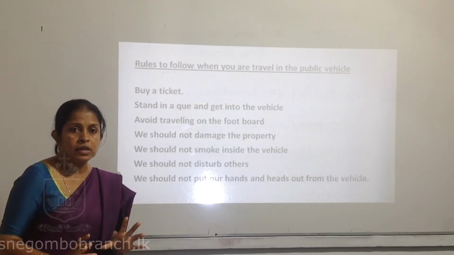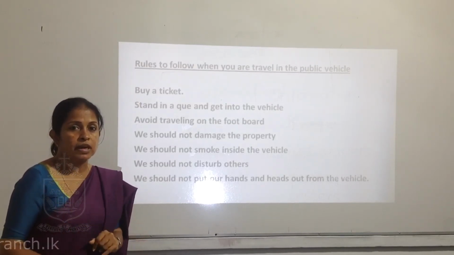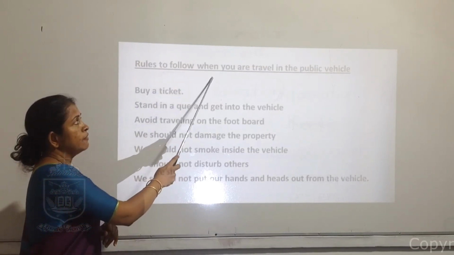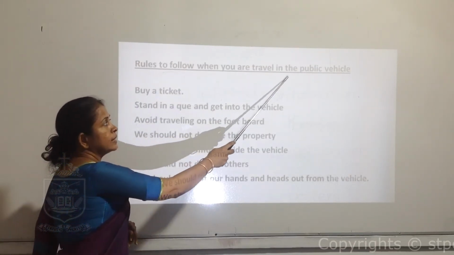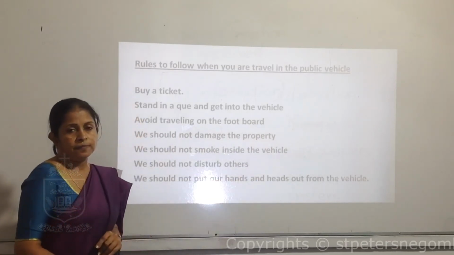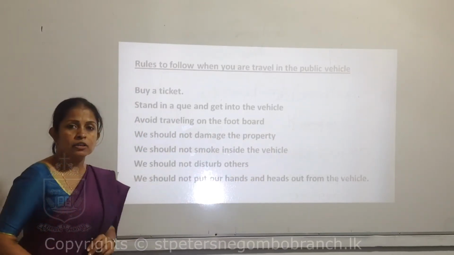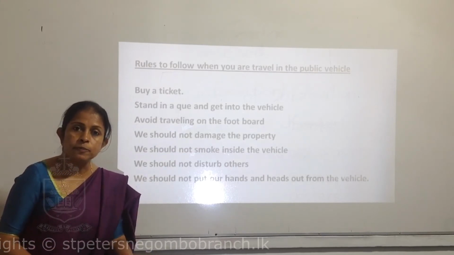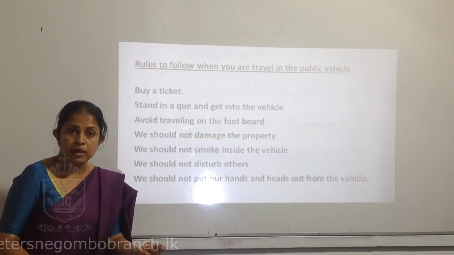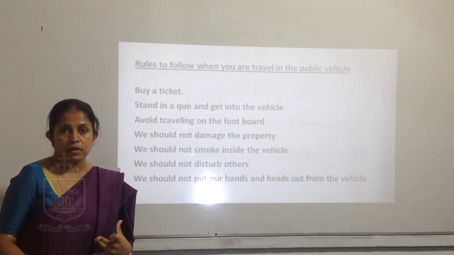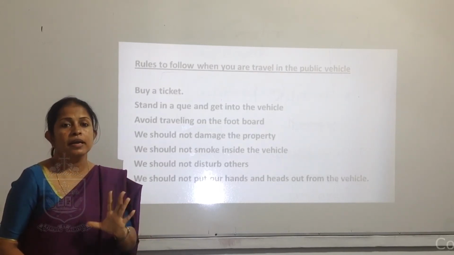There are a few rules to be concerned about. We'll see what those rules are. Rules to follow when you are traveling in a public vehicle. What are the rules? First one is we have to buy a ticket. We have to pay for our ride when we are going, otherwise we can't go. We have to pay for the ride and travel.